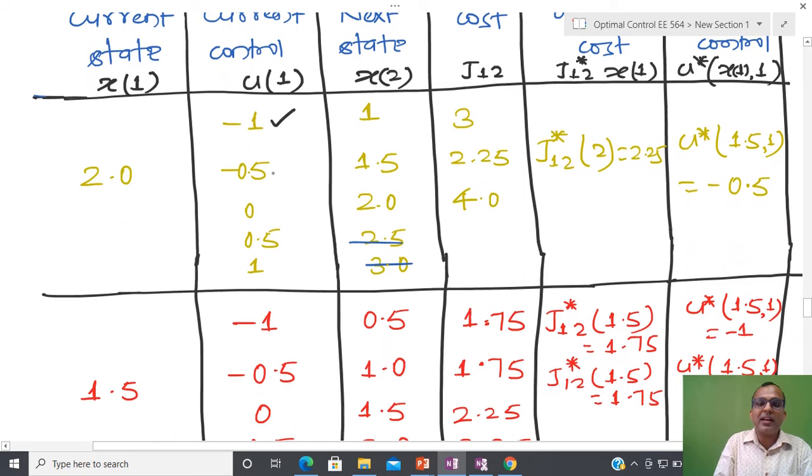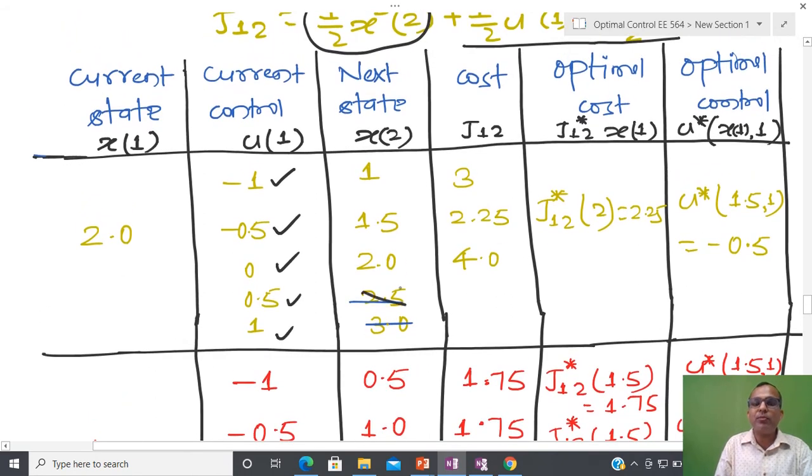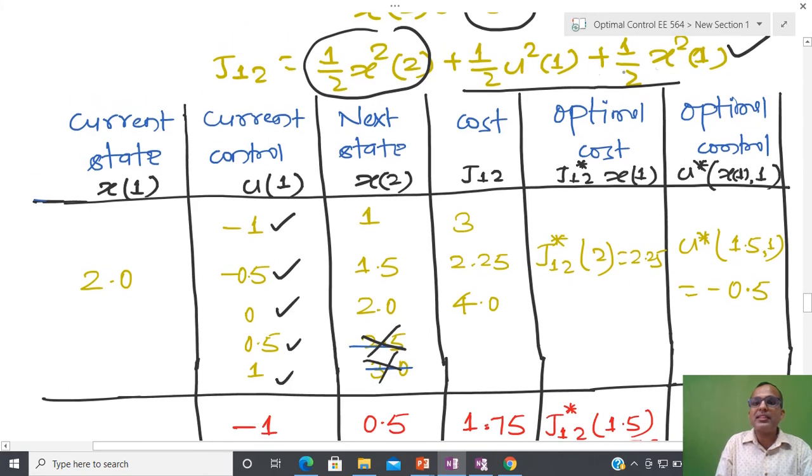So I have substituted each and every possible value, and after that I have guessed the next state. After guessing the next state, one thing I have to remove: if some quantity is greater than 2, because I know that the state is just going to lie between 1 to 2, then this is not a permissible control. Now I am going to calculate the cost, so I substitute everything inside this. Now I know u1, I know x1, and I know x2. From here I know x2, and based on that I will calculate the cost.